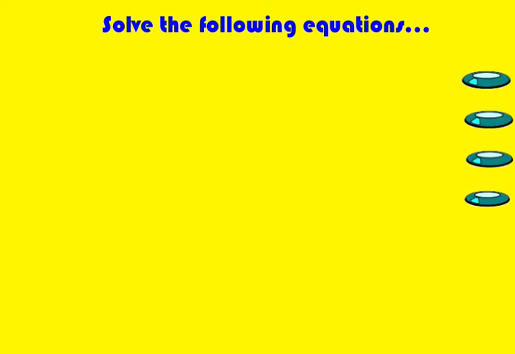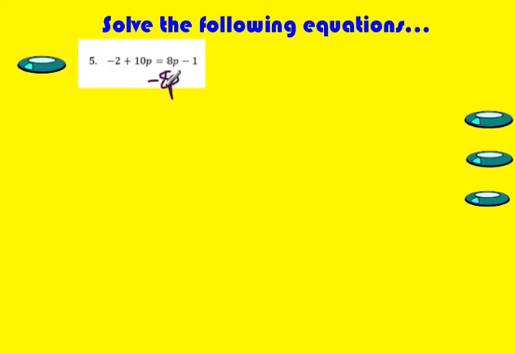Let's take a look at number 5. Okay, so for number 5, again, I noticed that my p's are on different sides. Well, I like to keep my numbers positive. So since 8p is smaller than 10p, I'm going to subtract the 8p over. If you decided to do it the other way, it would still work. So then I get negative 2, and then 10p minus 8p is 2p. And that's equal to, oops, I already subtracted that 8p away. That's equal to a negative 1.